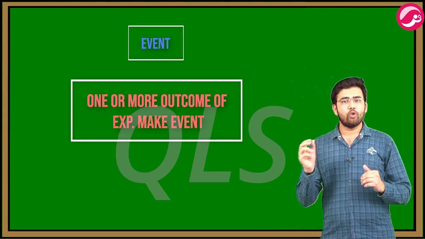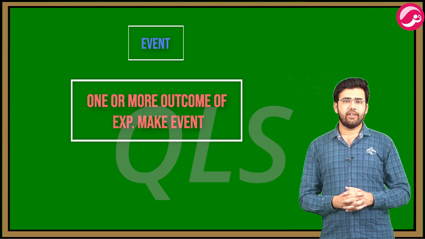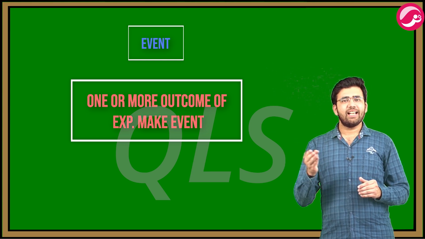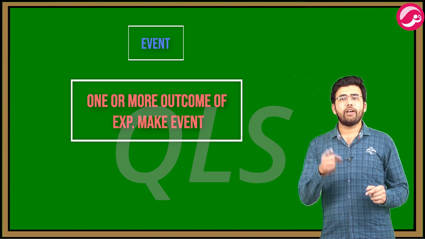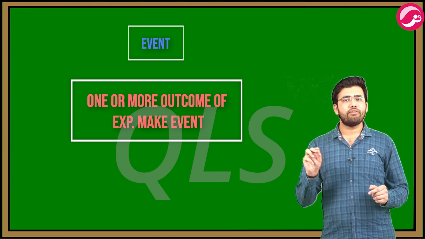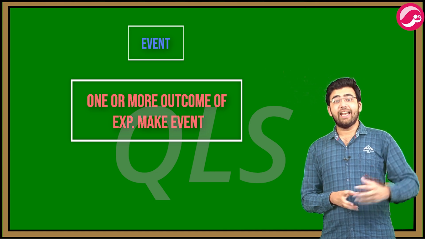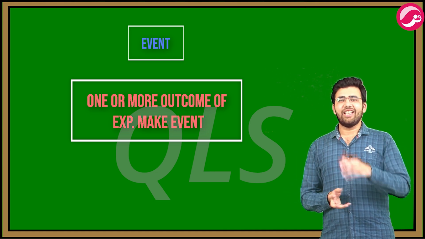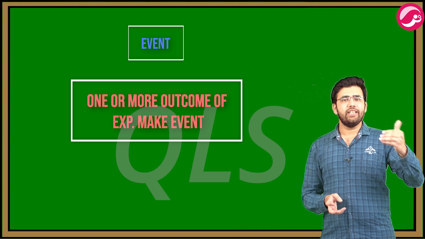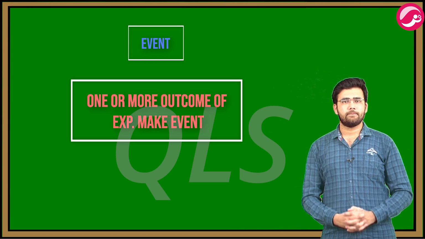Now we will study what is event. One or more outcomes of an experiment make an event. For example, getting a tail in tossing a coin is an event. Getting a number 1 or getting a number 2 in a throw of dice is also an event. Getting an odd number in a throw of dice is also an event. The event will contain 1, 3, 5 as outcomes.